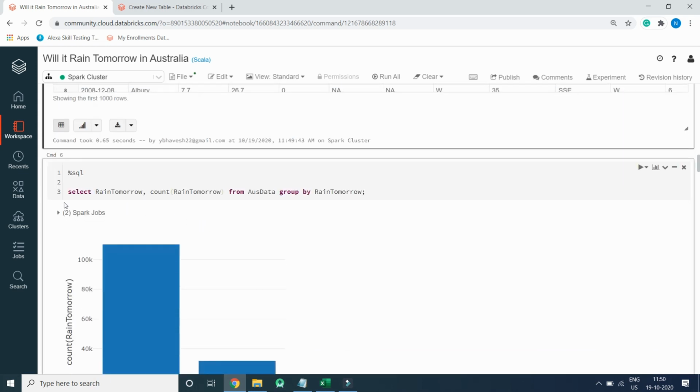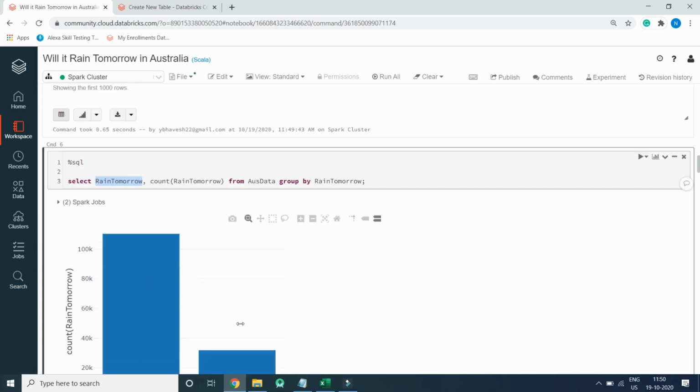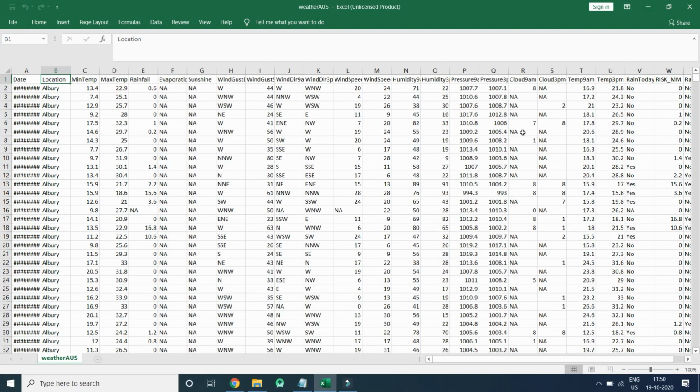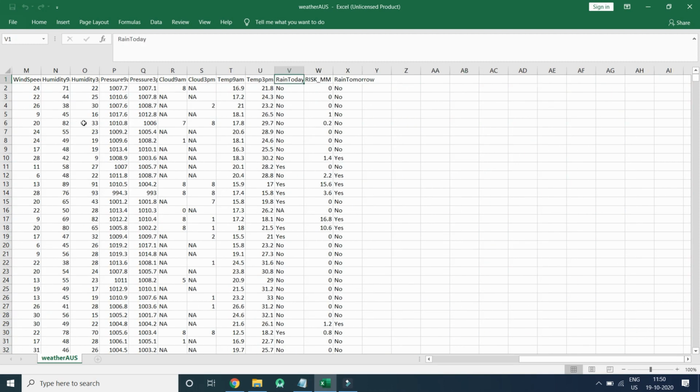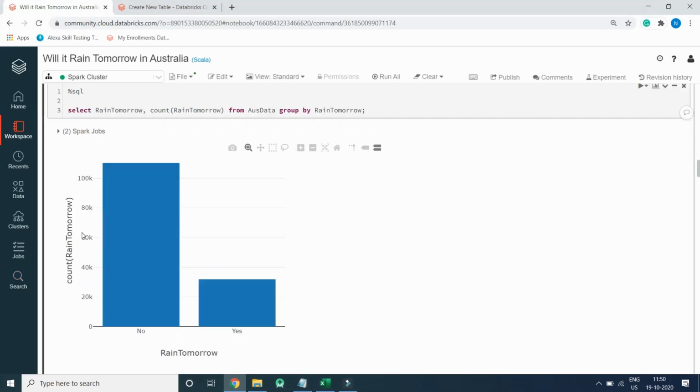Now we will see the rain tomorrow count, yes and no, because we have two values in this column, no and yes. So we will be finding out the count. We can check the records.